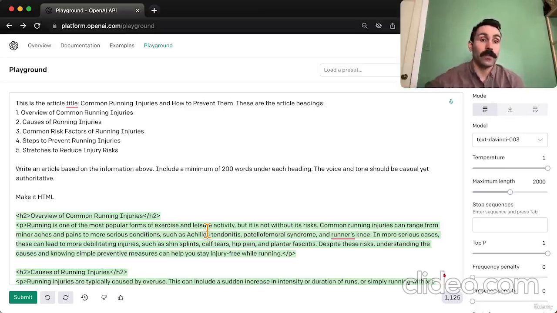But feel free to use ChatGPT however you feel necessary. This is just one example of how powerful ChatGPT can be when trying to create content.